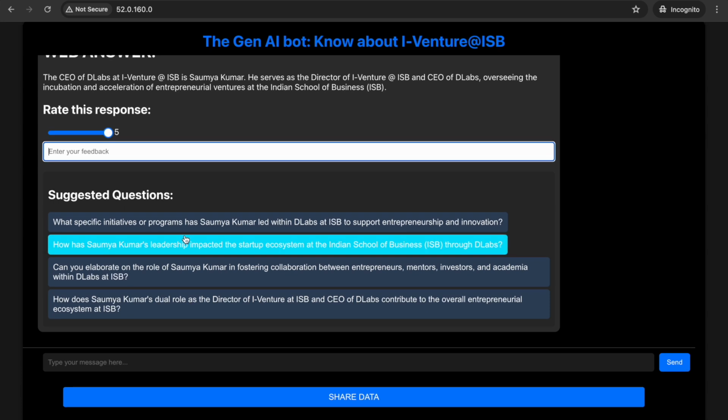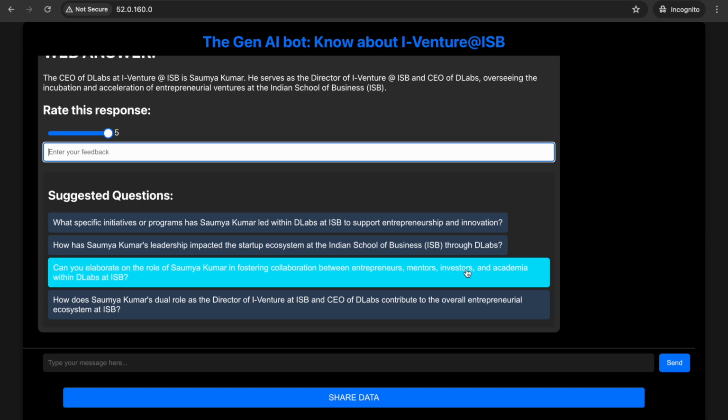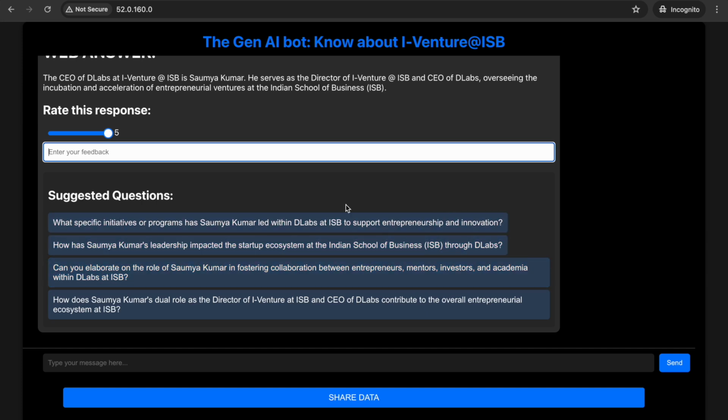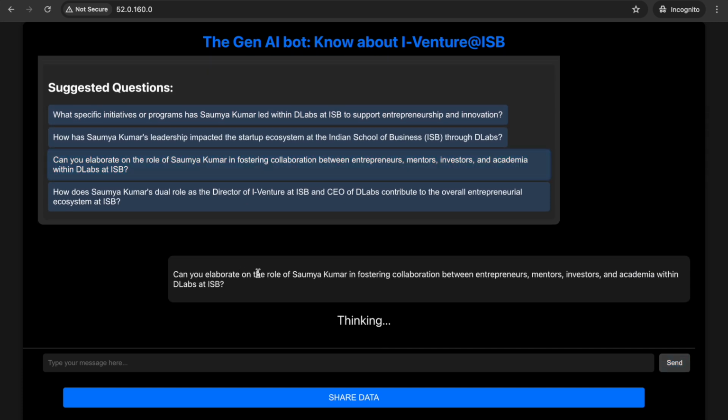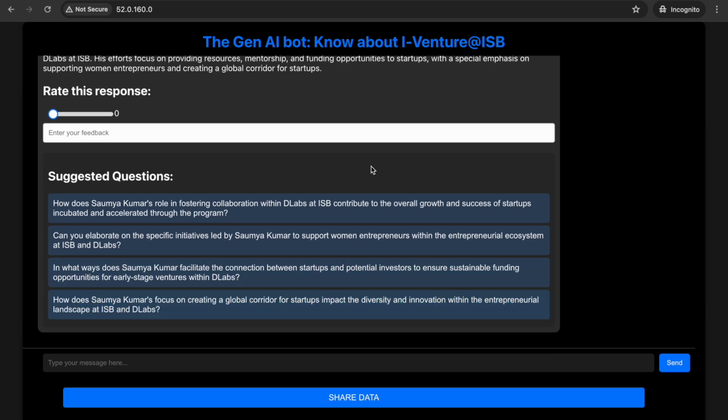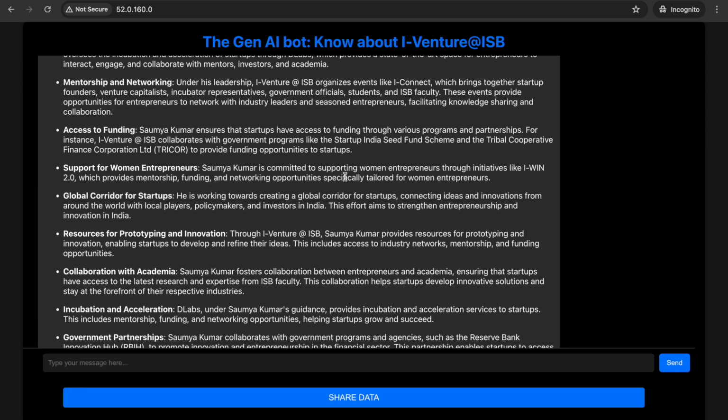Then there are some specific suggested questions based on the questions that we have asked in the current chat. So I can directly see if there are any more questions that match my needs, select the question, and it will be sent again to the bot. This is a feature for someone who wants deeper knowledge about iVenture but doesn't have much context. These suggested questions help them find deeper insights or information about iVenture at ISB. So here you see it has given a more detailed answer.